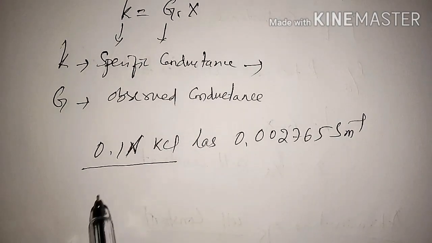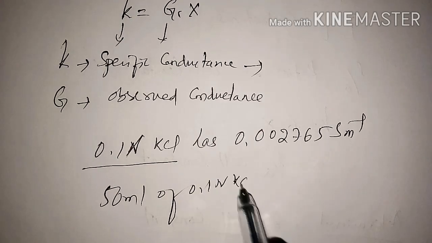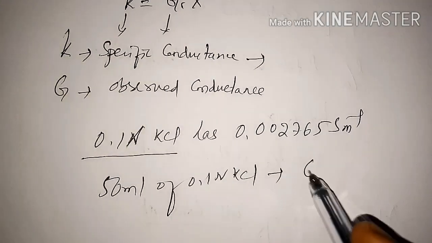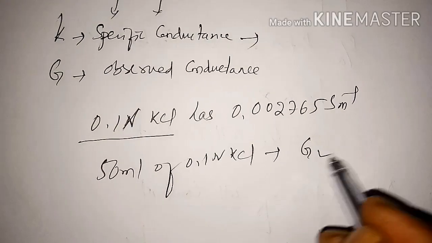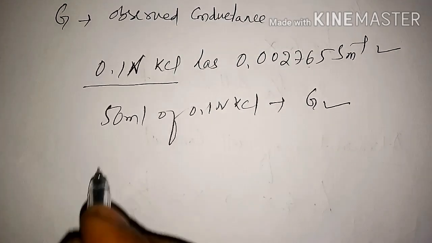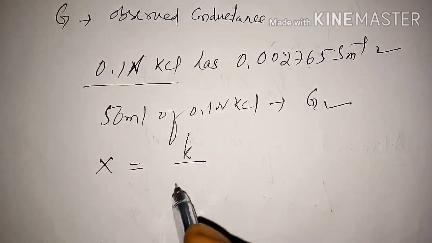To calculate the observed conductance, take 50 ml of 0.1 normal KCl solution, dip in the conductivity cell and observe the conductance G. By knowing G and this specific conductance, it's possible to calculate the conductivity cell constant, that is K by G.